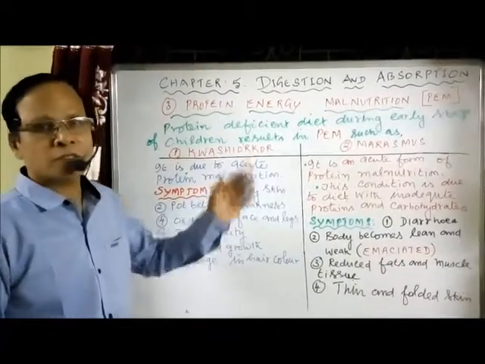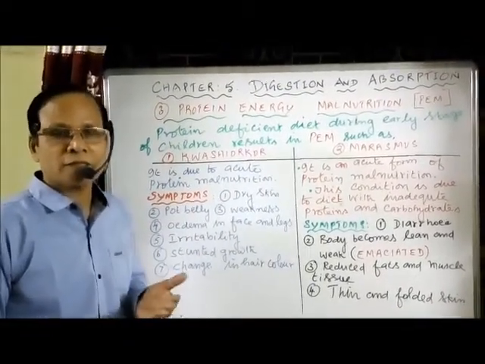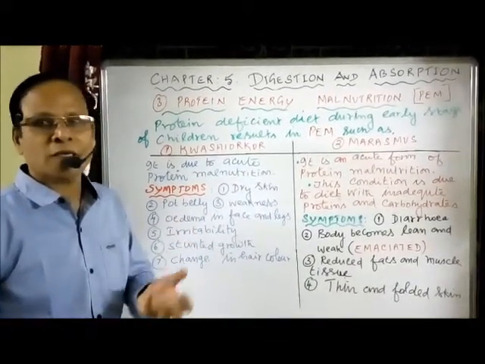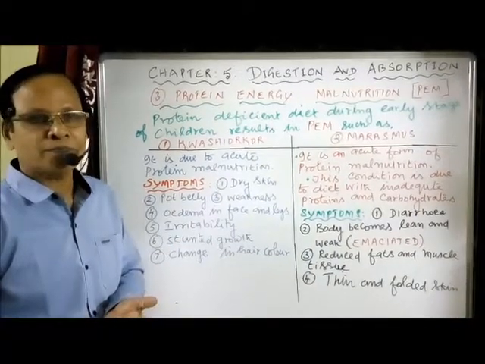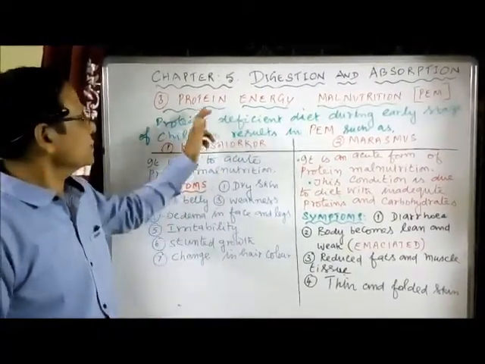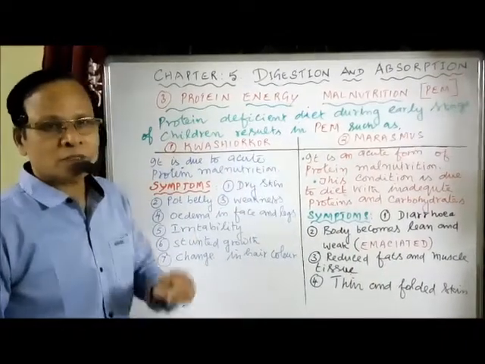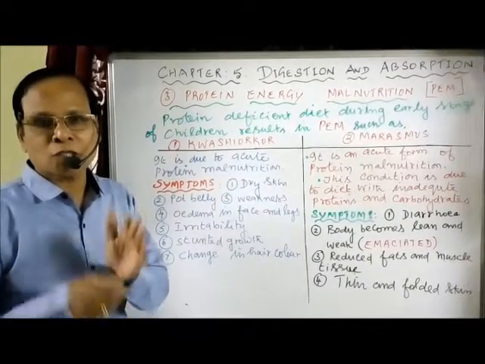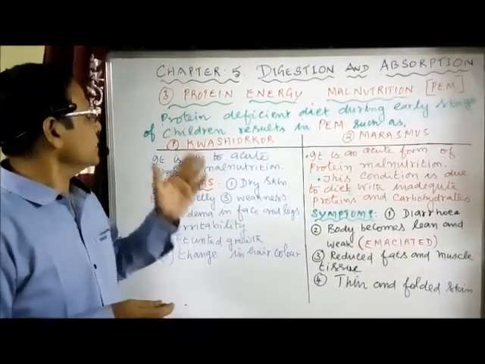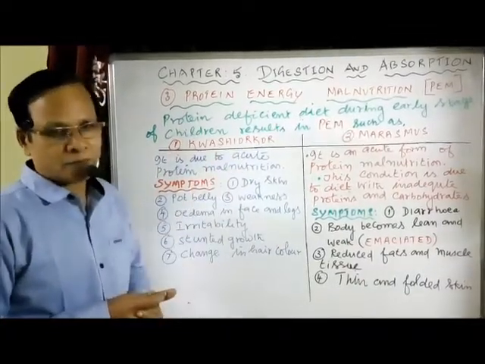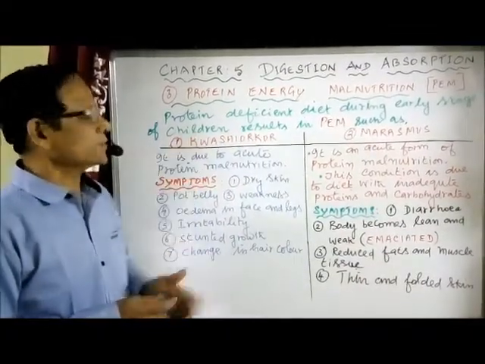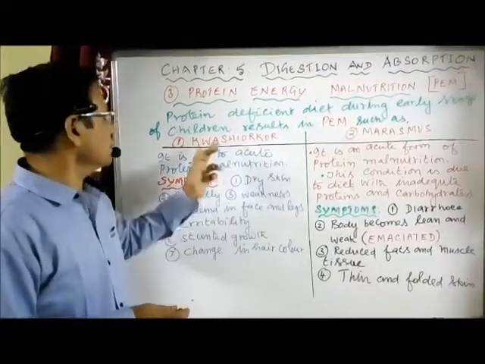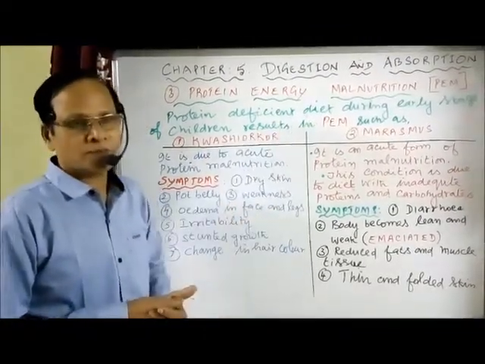Now the third digestive disorder is the one which is more prevalent in countries where there is malnutrition and deficiency of diet, for example, Ghana, Nigeria, Somalia. This is very common. The disorder is protein energy malnutrition, simply called PEM. Growing children need more proteins for their growth and development. If there is any protein deficiency in the diet during the early stage of children, that results in what is called protein energy malnutrition, such as number one, kwashiorkor, and another one, marasmus.